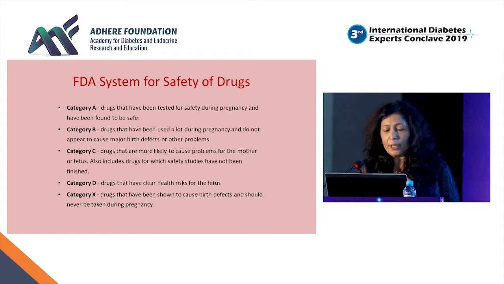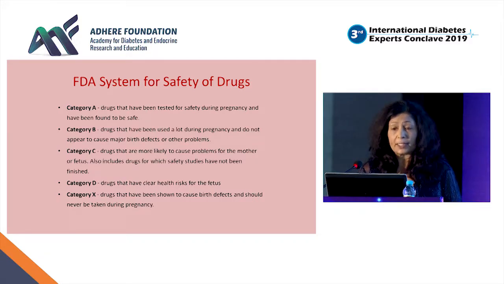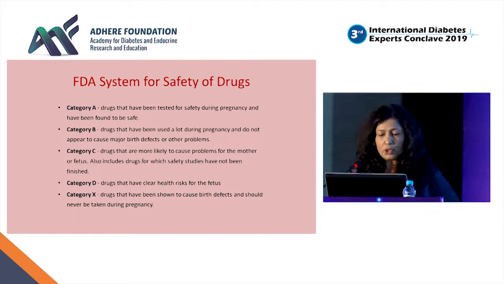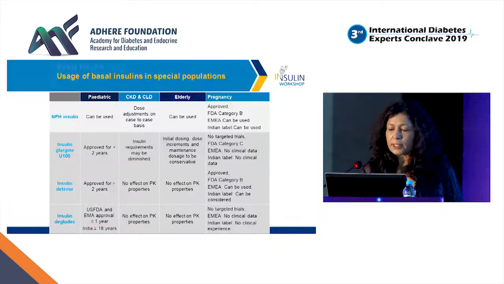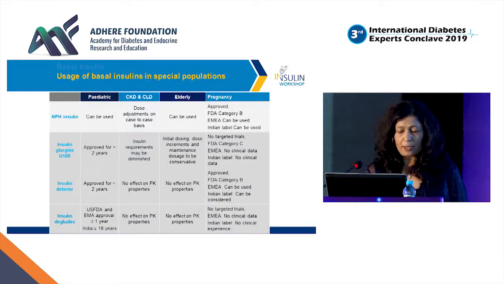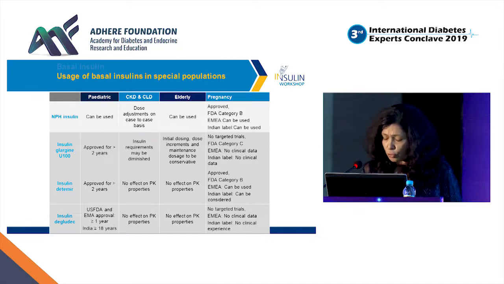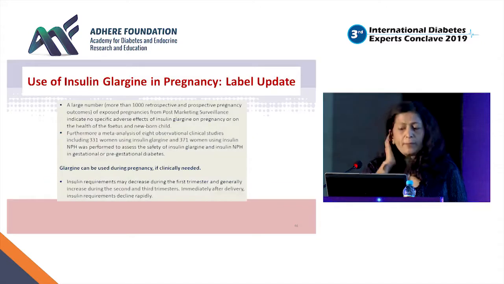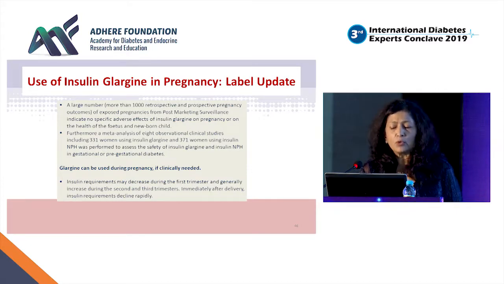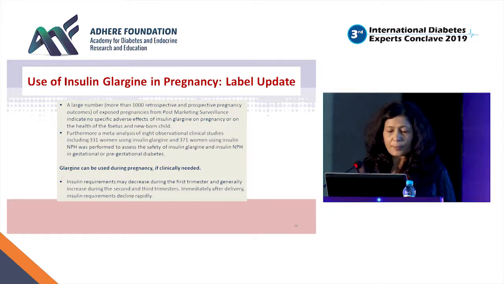And category C can be used. So we don't use drugs which are contraindicated, like ACE inhibitors or ARBs. But insulins, if you say, in pregnancy: NPH can be used, glargine is category C, insulin detemir can be used, and degludec is not to be used in pregnancy. There was some label update for glargine, which is category C, but more than 1,000 retrospective and prospective pregnancies have been studied. There are some meta-analyses which say that glargine can be used, which is a category C drug.